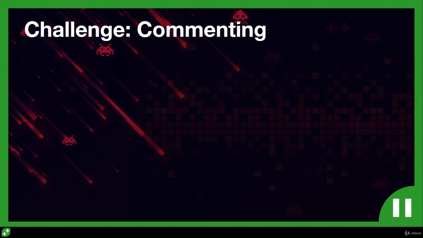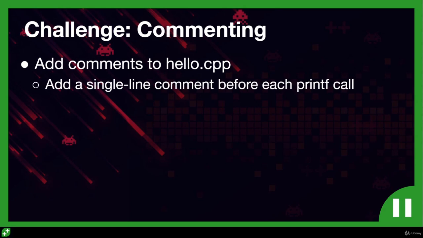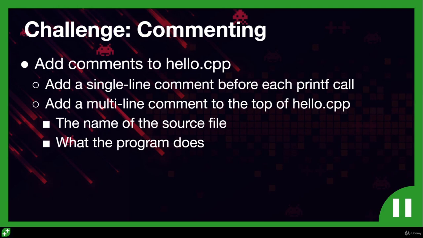So here's another challenge for you. Open your hello.cpp source file and add some comments. Add a single line comment before each printf call explaining what it does. And then I want you to add a multi-line comment to the top of hello.cpp above the include directive, and I want you to put the name of the source file, followed by what the program does, and finally your name to show who is the author of this source file. Go ahead and pause the video now and give this a try.